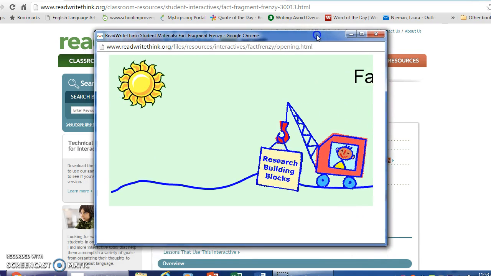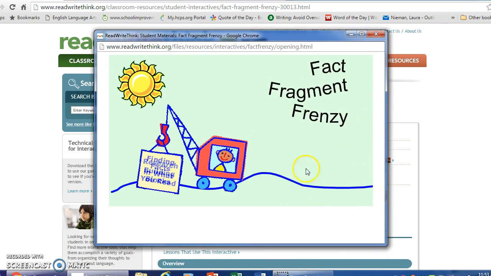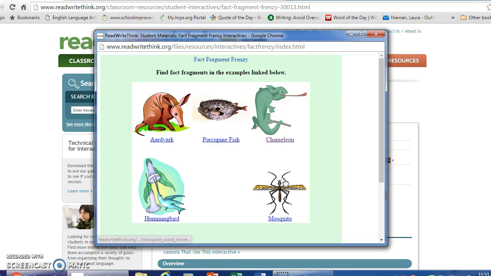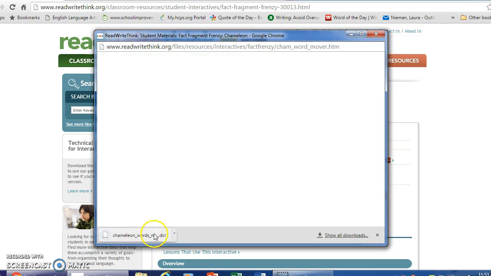So this pops up. I'm not sure if you can hear the background. Maybe you can. But there's a demo right here. It talks to you, and you could click on Find Fact Fragments. So find fact fragments in the examples below. So if I click on chameleon, you'll see here that there's a download.